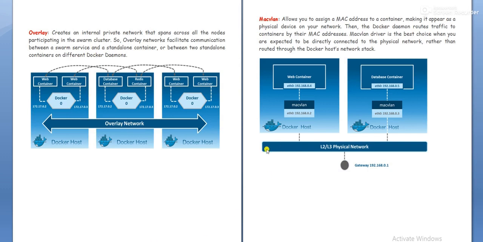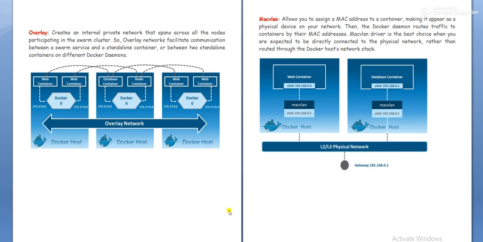The final driver is macvlan. It allows you to assign a MAC address to a container, making it appear as a physical device on your network. Then the Docker daemon routes traffic to containers by their MAC addresses. The macvlan driver is the best choice when you expect to be directly connected to the physical network rather than routed through the Docker host network stack.